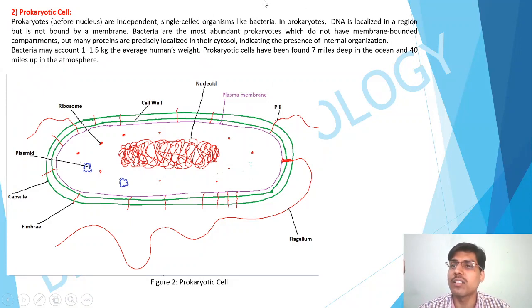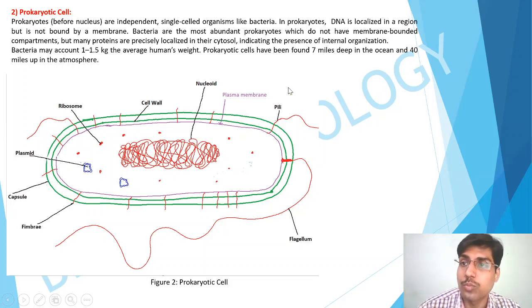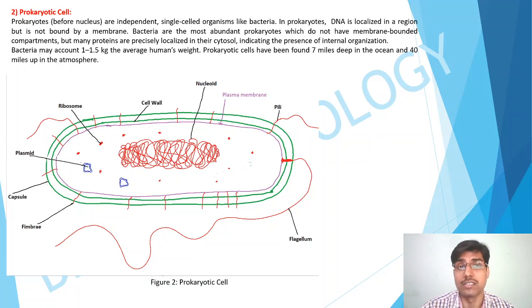Next is the prokaryotic cell. So this is the basic diagram of a prokaryotic cell. Prokaryotic means before the nucleus, right? These are single-celled organisms, and these are nothing but bacteria, right?